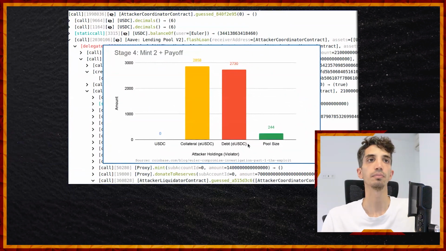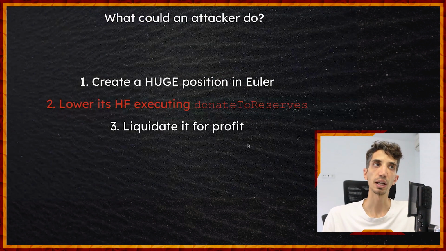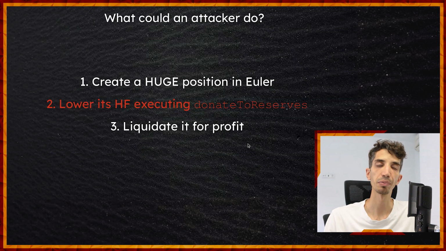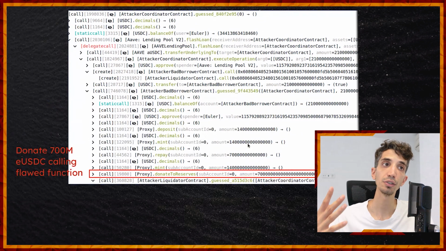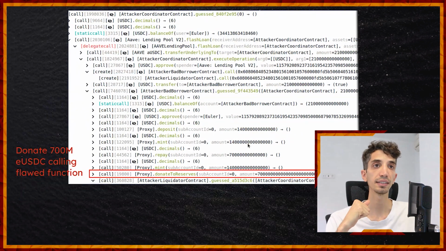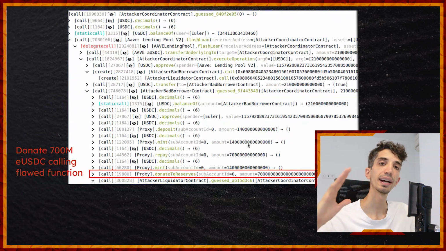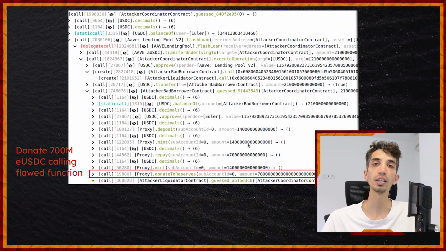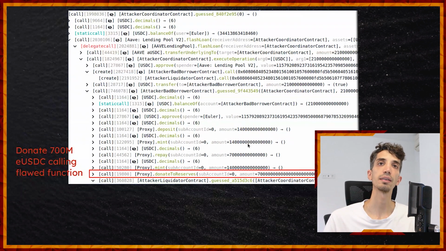Okay, so basically everything is cool so far, but the attacker moves to step 2, where it lowers the health factor of the position, executing the donate to reserves call, and it's essentially here. You can see that in the transaction trace. It's there. So what the attacker does is donating 700 million E tokens, calling this flawed function. It's moving these E tokens, which are the eUSDC tokens that Euler means, to a reserve. It's essentially moving them out of the position of the attacker.